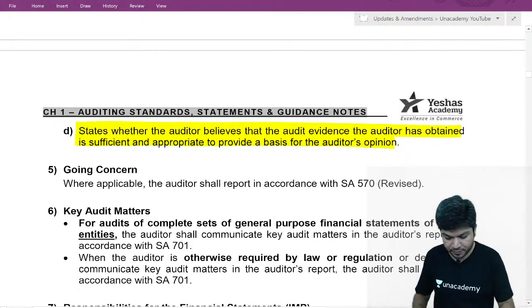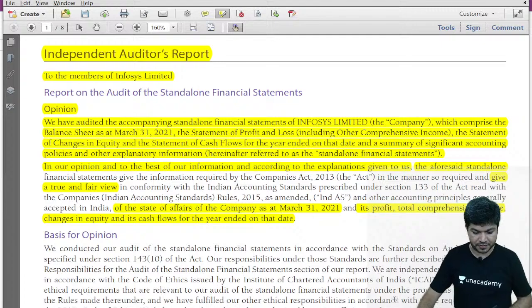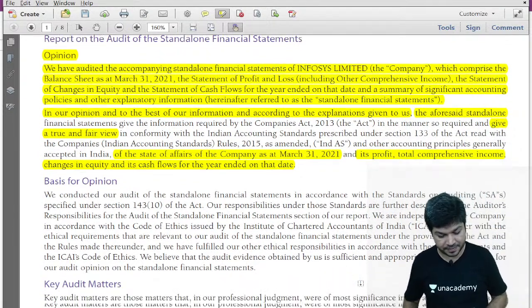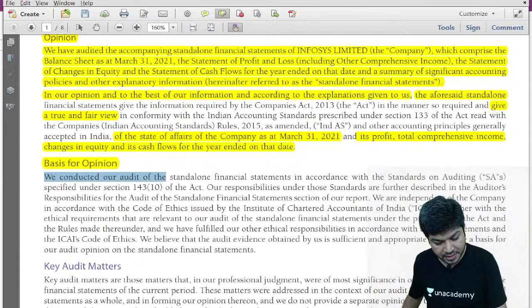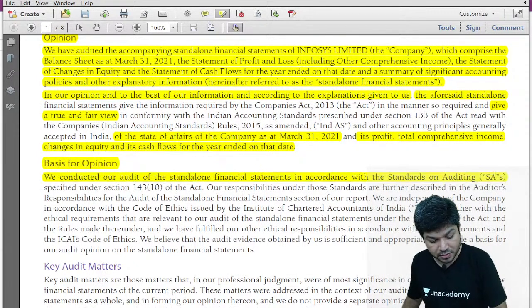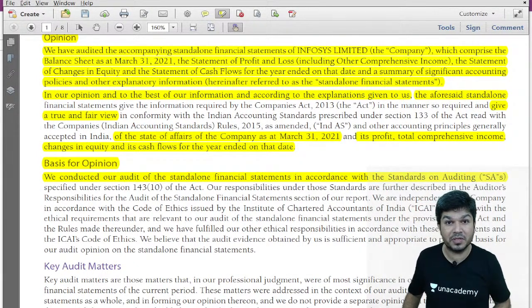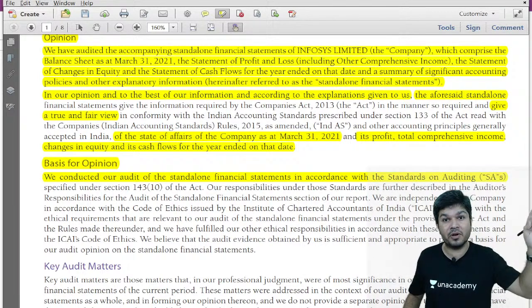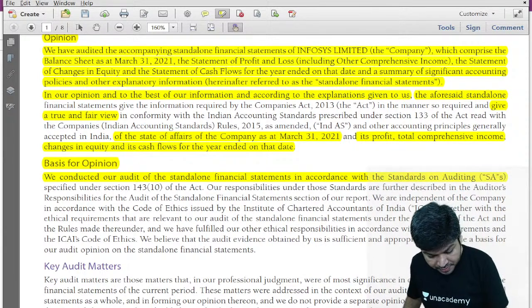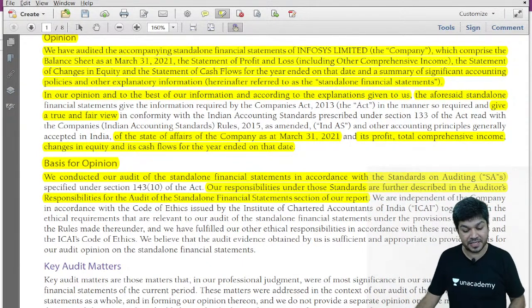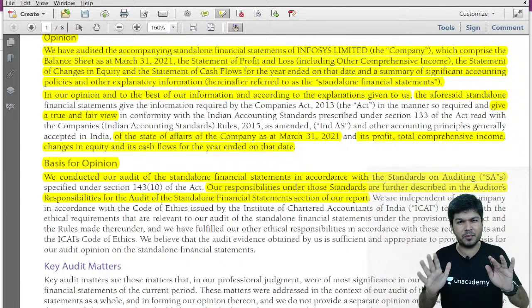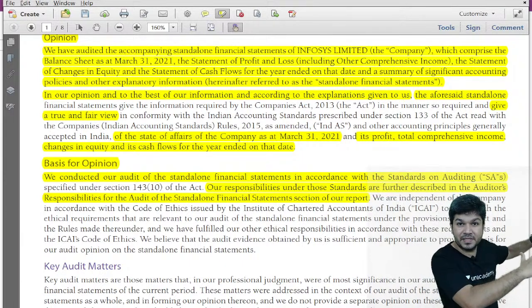Let's go back to Infosys. If you see, next is basis for opinion. Same four statements. We have conducted the audit in accordance with standards on auditing issued under section 143(10) of the Act. 143 subsection 10 gives the definition of auditing standard. Our responsibility as per this standard is described in auditor's responsibility in relation to audit of standalone financial statement section of our report.